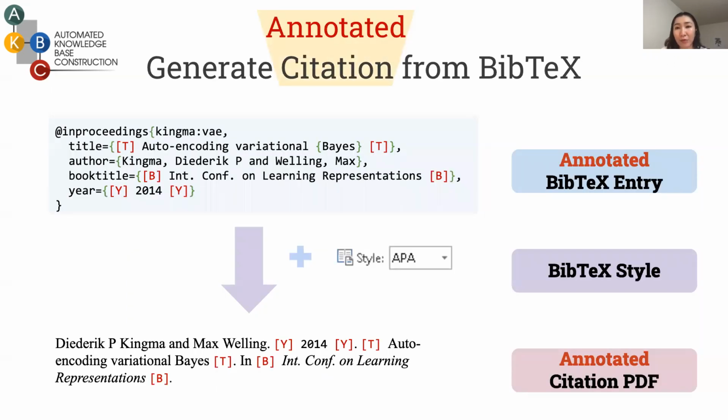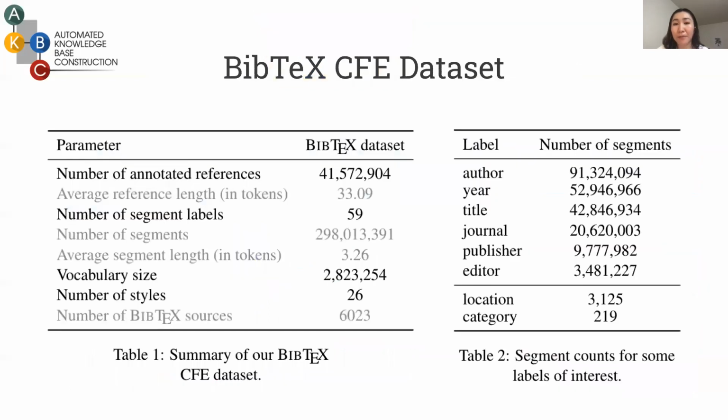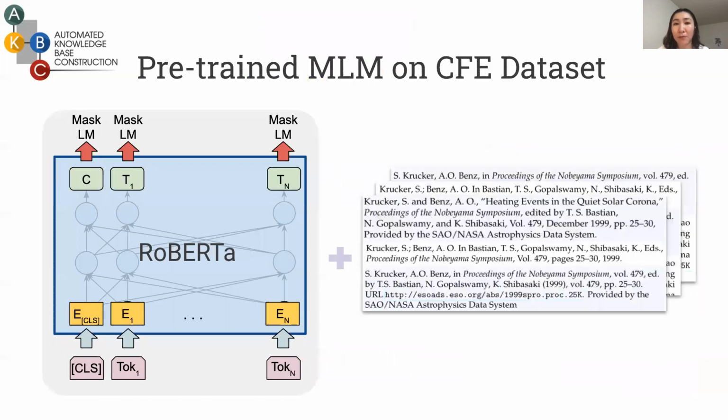We propose a simple method to recover citation field labels. A reference string is generated alongside the citation string by injecting special markers. Alignment between citation fields and their labels is resolved by comparing the strings at the distance of label segments. We curate a set of BibTeX entries available on the web and generate labeled citations for them. The resulting dataset, namely BibTeX CFE, has roughly 41 million labeled citations with 59 segments labeled.